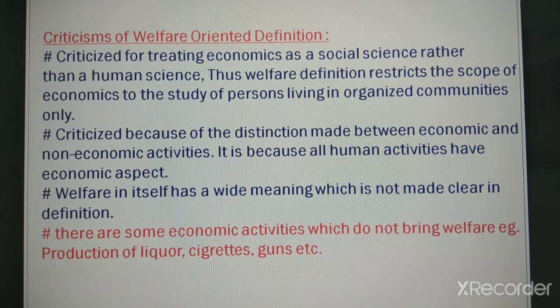Right? And there are some activities you can call economic activities, but they do not bring any welfare. Right? So, according to this definition, all those economic activities are also included in welfare definition. Right? Like there are some economic activities which do not bring welfare, like production of liquor, cigarettes, guns and all. Right? So, according to this definition, production of all these goods also brings about welfare, which is not true.